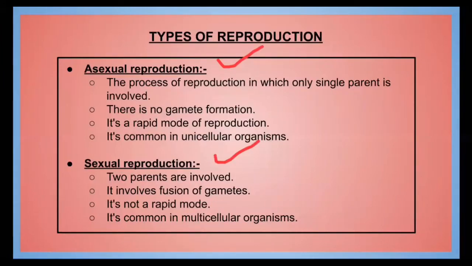Asexual reproduction requires only one parent. No gamete formation is there. That means the formation of the male gamete and female gamete is not there. It is a fast mode of reproduction, and it is mainly found in unicellular organisms. Now, what about sexual reproduction? Two parents are involved in it. There is gamete formation, and it is not a rapid mode. It is common in multicellular organisms, right?